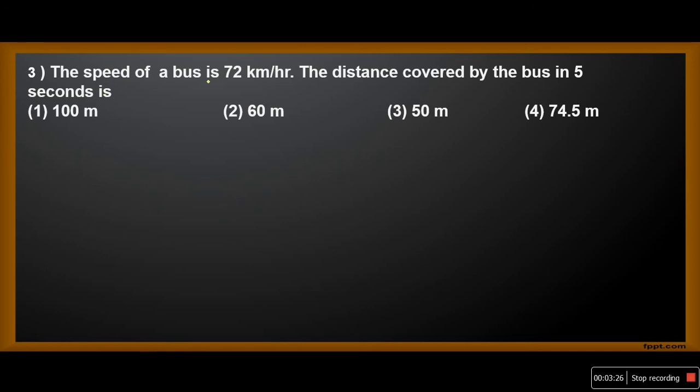The speed of a bus is 72 km per hour. The distance covered by the bus in 5 seconds is, distance is equivalent to, what is the formula? Speed into time. What is time here? Time is given as 5 seconds. Speed is equal to how much? 72 kilometer per hour. To convert it into meter per second, I have to multiply with 5 by 18.